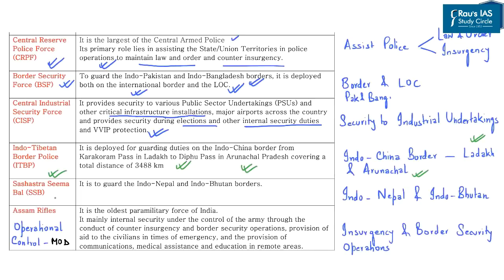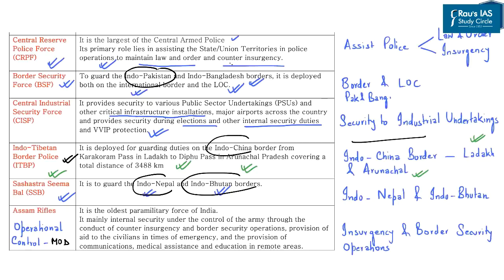Next, let's talk about Sashastra Seema Bal. Sashastra Seema Bal guards the Indo-Nepal as well as Indo-Bhutan borders. So we see a clear distinction with respect to guarding of borders of different countries. The Indo-China border is guarded by the Indo-Tibetan Border Police. The Indo-Nepal and Indo-Bhutan borders are guarded by Sashastra Seema Bal, that is SSB. Whereas the India-Pakistan and Indo-Bangladesh borders are guarded by the Border Security Force. So please remember this difference for your prelims examination.